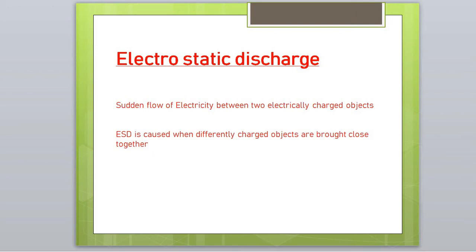Actually, electrostatic discharge is the sudden flow of electricity between two electrically charged objects. Or in other words, ESD is caused when differently charged objects are brought close together.